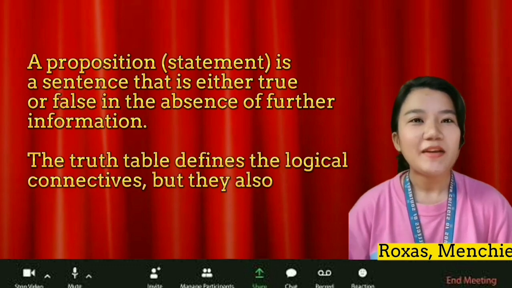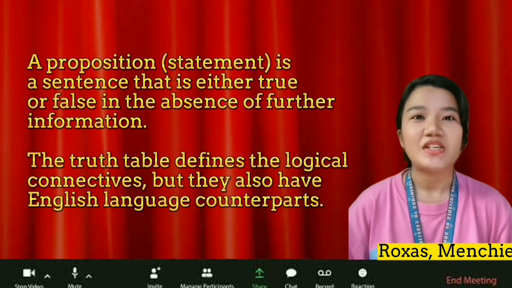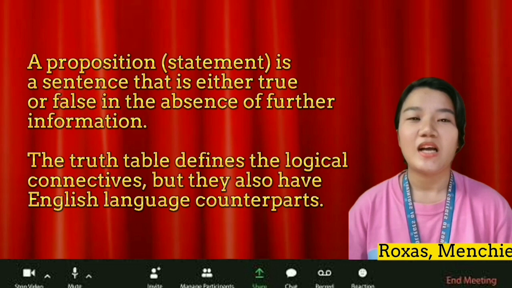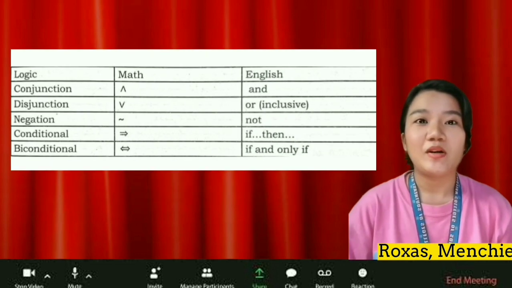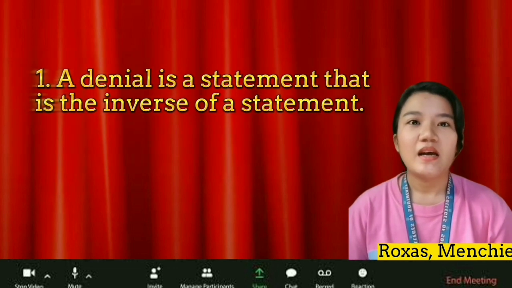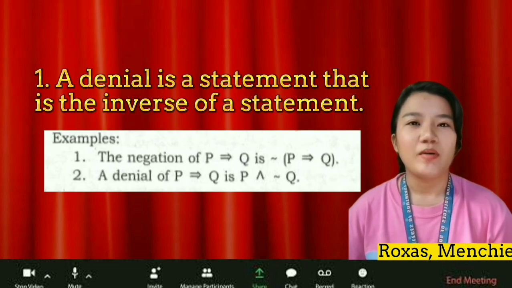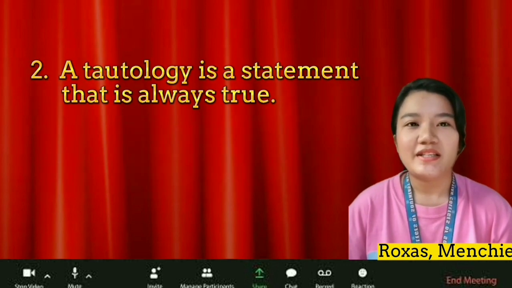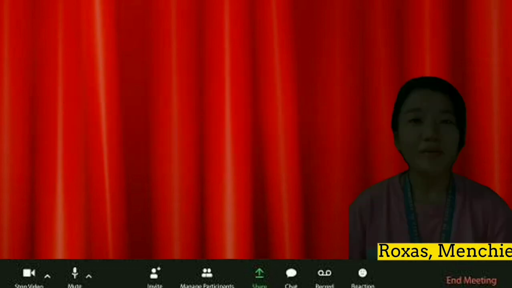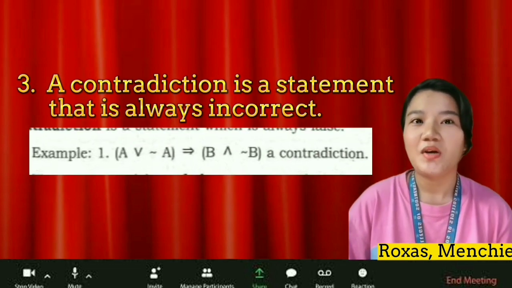A proposition or statement is a sentence that is either true or false. In the absence of further information, the truth tables define the logical connectives, but they also have English language counterparts. Shown on the screen is a table. You can see there indicated the logic, math, and the English. First, a denial is a statement that is the inverse of a statement. This is an example. A tautology is a statement that is always true, and the example on your screen is an example of one. Number 3, a contradiction is a statement that is always incorrect. An example is shown on the screen.